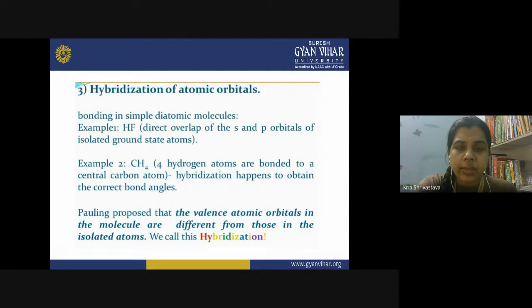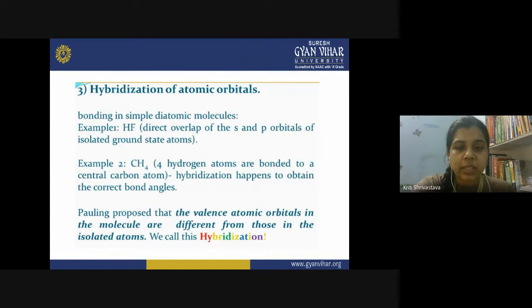First, look at the example of hydrogen fluoride, the HF molecule. Consider the direct overlap of s and p orbitals of isolated ground state atoms. You have to look at the orbitals of hydrogen and the orbitals of fluorine. When you look at the s and p orbitals and their configuration in the ground state, it is not possible for the molecule to get formed, right?